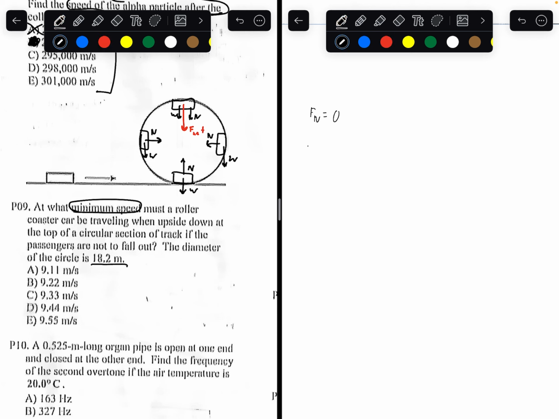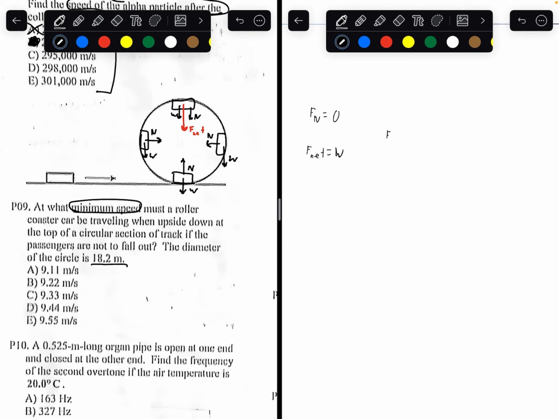So we know net force equals weight plus normal force. And like I said before, normal force equals 0 because the car is at minimum speed. If it was any lower, the car would completely detach and there would be no normal force at all. And minimum in this case we consider as literally just about to detach, the speed right before detaching.